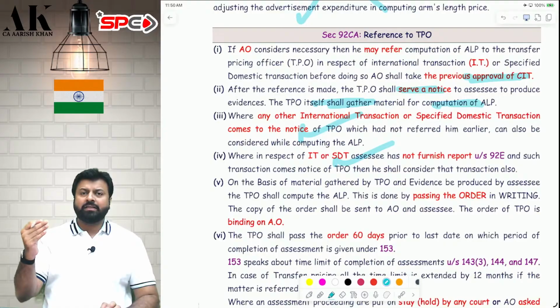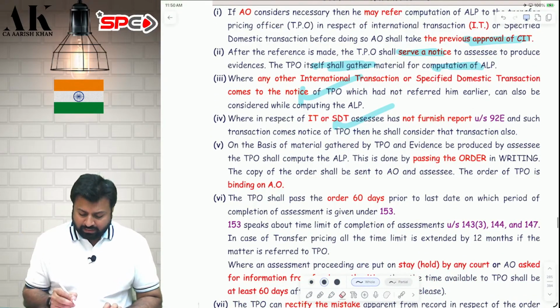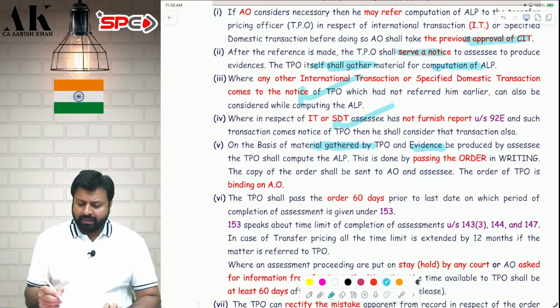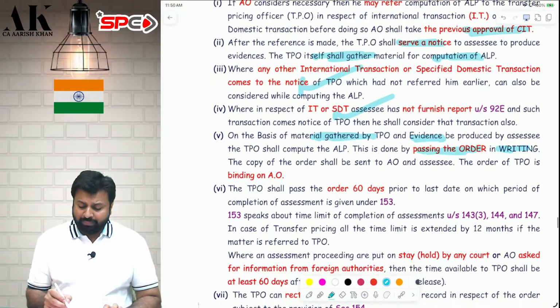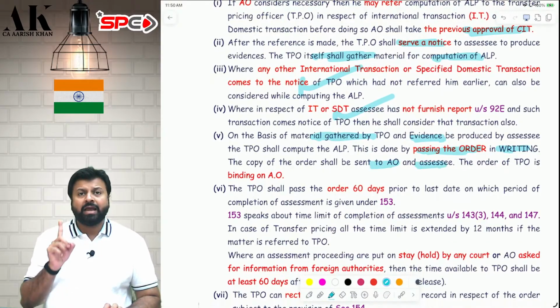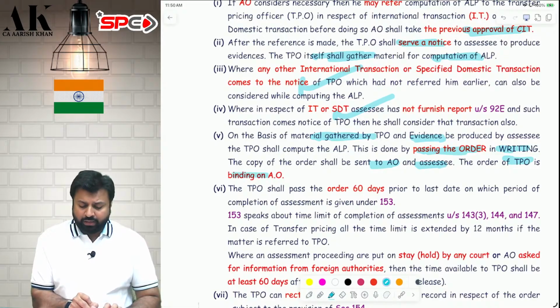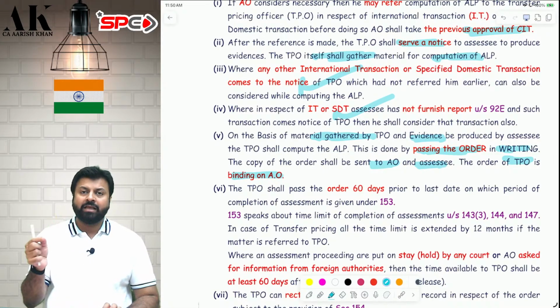So after that, the TPO will do that. TPO will gather all the evidence from the assessee. TPO will also gather all the evidence from his own end, and then he will pass an order in writing. The order of TPO will be given to the AO and to the assessee, and the order of the TPO will be binding on the AO. Whatever the TPO will be saying, AO has to follow that.